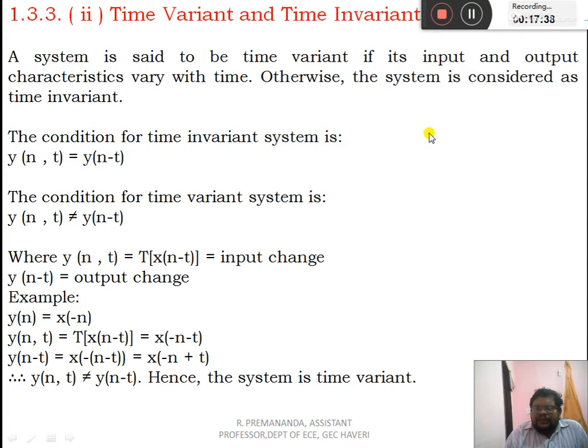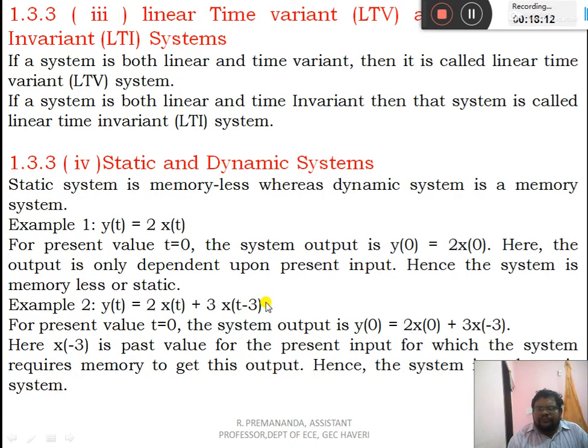Similarly, now for y(n minus t), replace n by n minus t, so that the first equation becomes y(n minus t) is equal to x of minus (n minus t), so it becomes x(minus n plus t). Both are not equal. That means y(n,t) is x(minus n minus t), whereas y(n minus t) is equal to x(minus n plus t). Both are not equal. Hence the system is time variant, meaning it changes with respect to time.